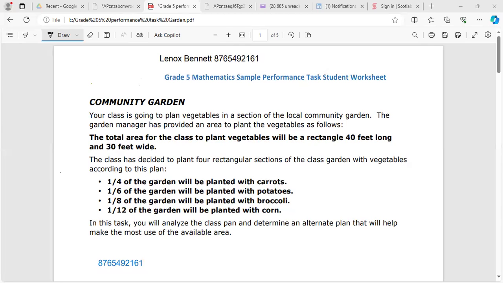According to this plan, a quarter of the garden will be planted with carrots, 1/6 of the garden will be planted with potatoes, 1/8 of the garden will be planted with broccoli, and 1/12 of the garden will be planted with corn. In this task, you will analyze the class plan and determine an alternate plan that will help make the most use of the available area.